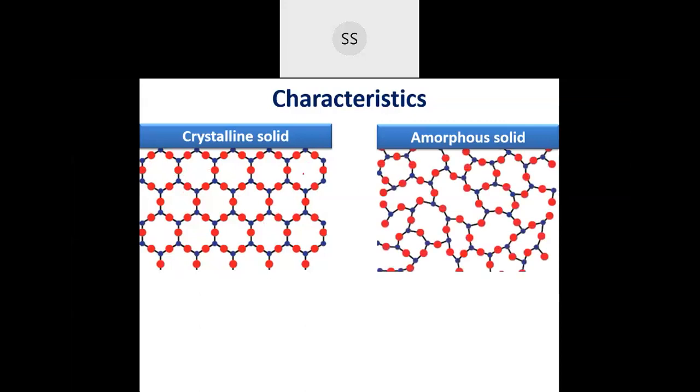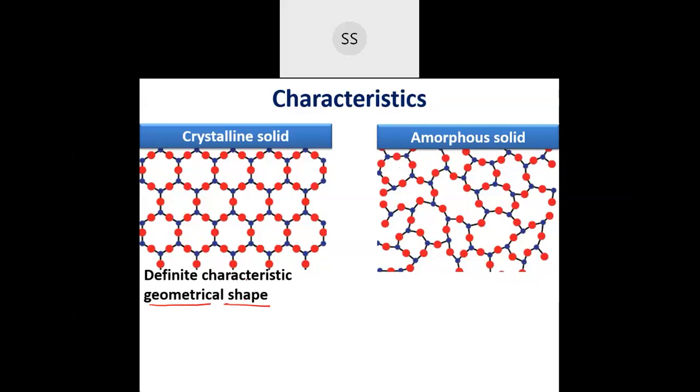If you observe the amorphous solid, the other one, you find that there is no correct arrangement of the particles. They don't have a proper kind of geometry. They may have one or two similar arrangements, but after that they become disordered. So the first characteristic is that crystalline solids have a correct geometrical shape.